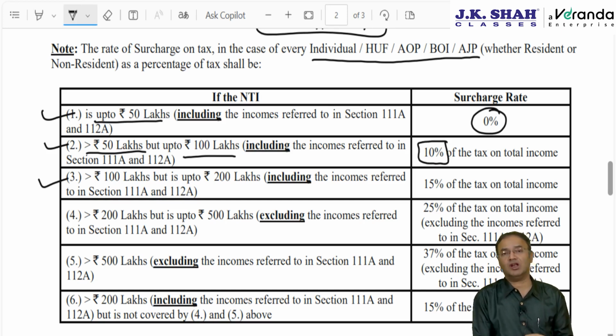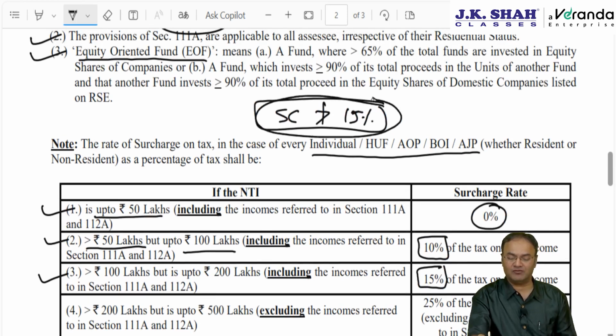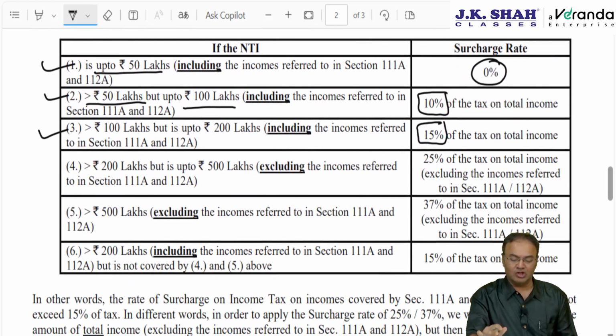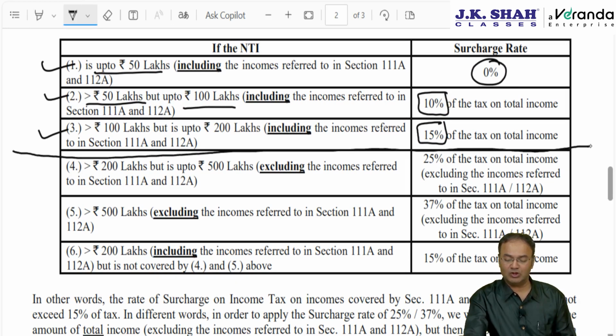When the income is more than 1 crore but up to 2 crore, including these special incomes, then also no problem. The surcharge rate is 15%, and the capping is at 15, it should not exceed 15. Till the time the net income including these special incomes is 2 crore, there is no issue.